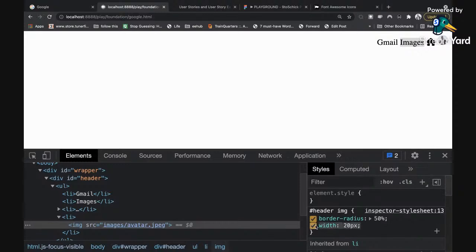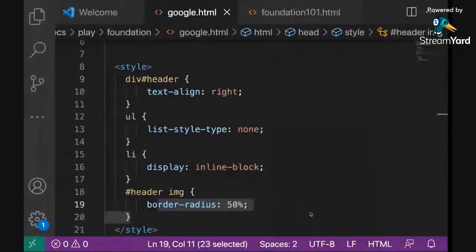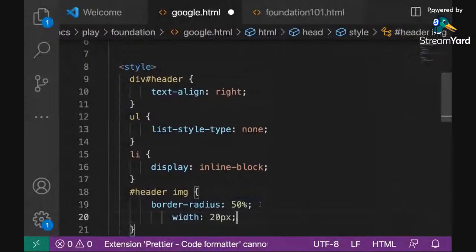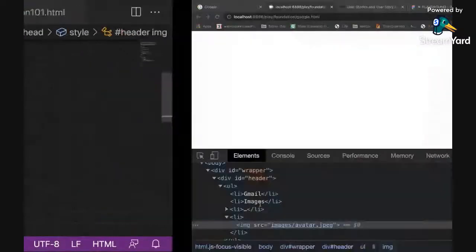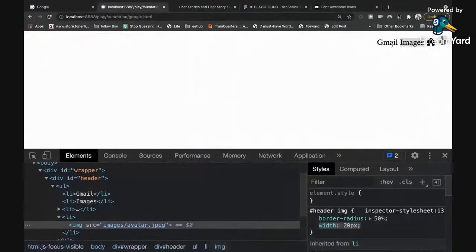So I'm going to copy this width, switch to my code, and paste it right below that border radius. So we are moving forward. The next thing we want to do is to style these Gmail images, the icon, and space all of them out. So how do you space stuff out? How do you space it out?